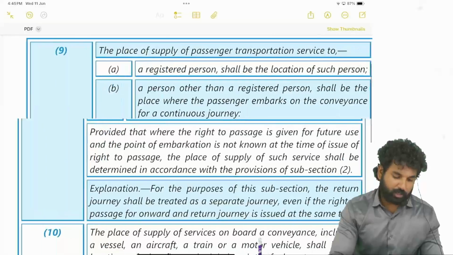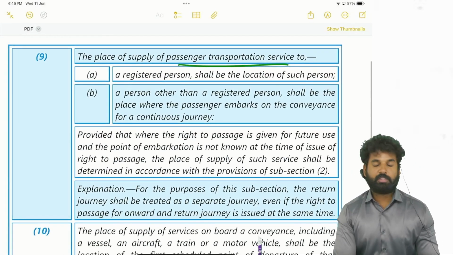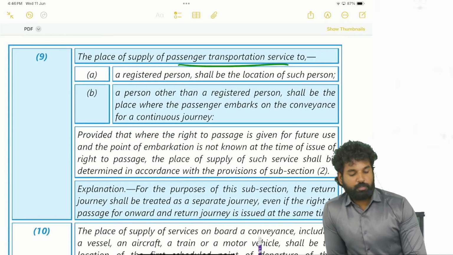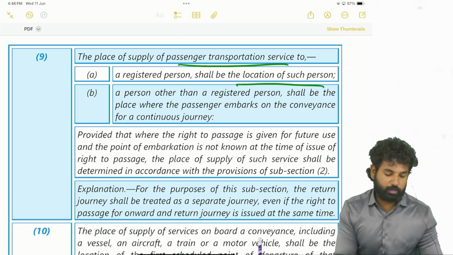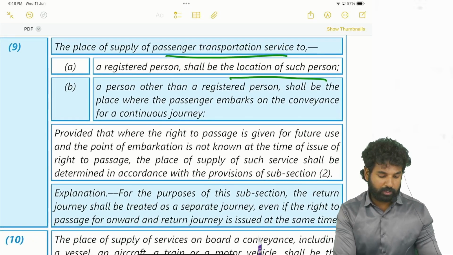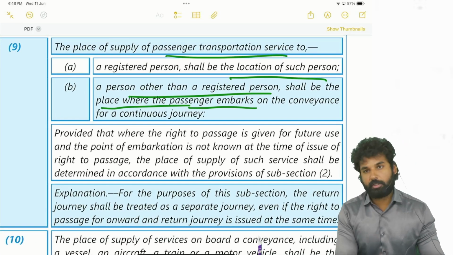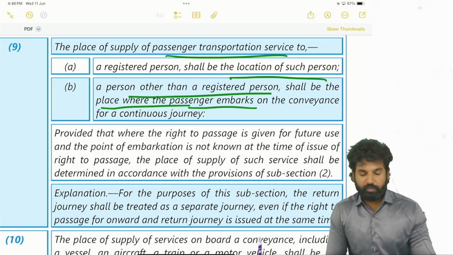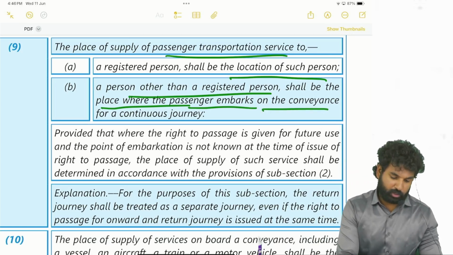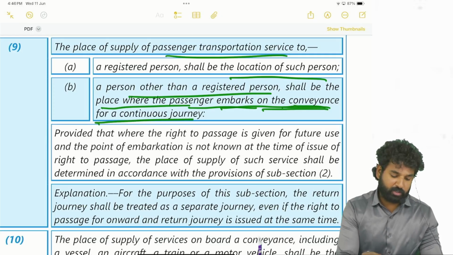place of supply of passenger transportation service. If it is a passenger transportation service provided to a registered person, location of such registered person. If it is provided to other than a registered person, then it shall be the place where the passenger embarks. That means where he is onboarding the vehicle, embarks on the conveyance, that means a vehicle, for a continuous journey.